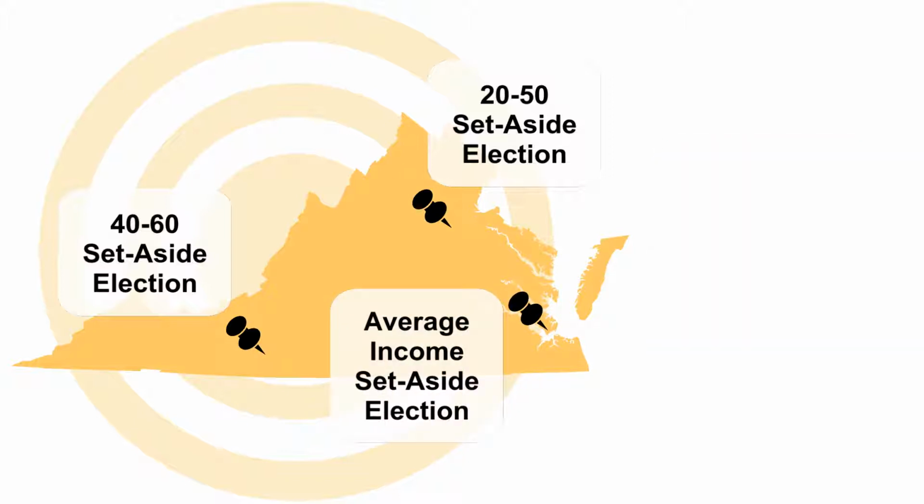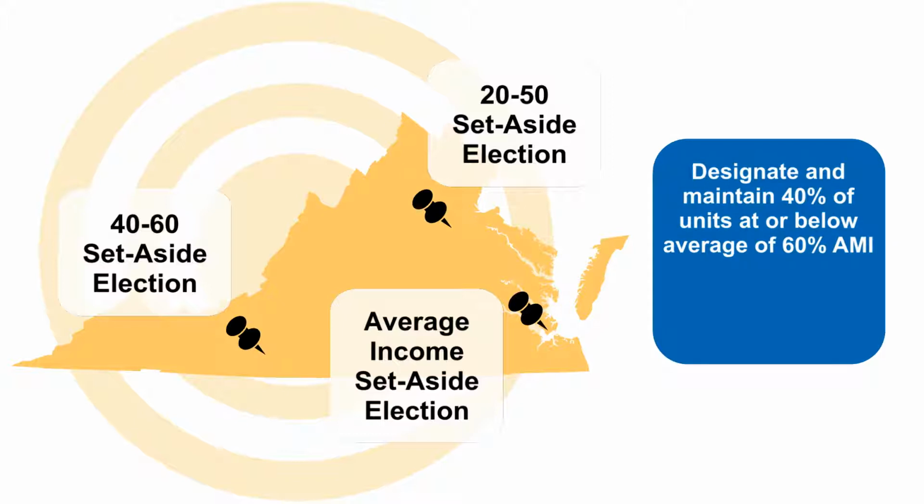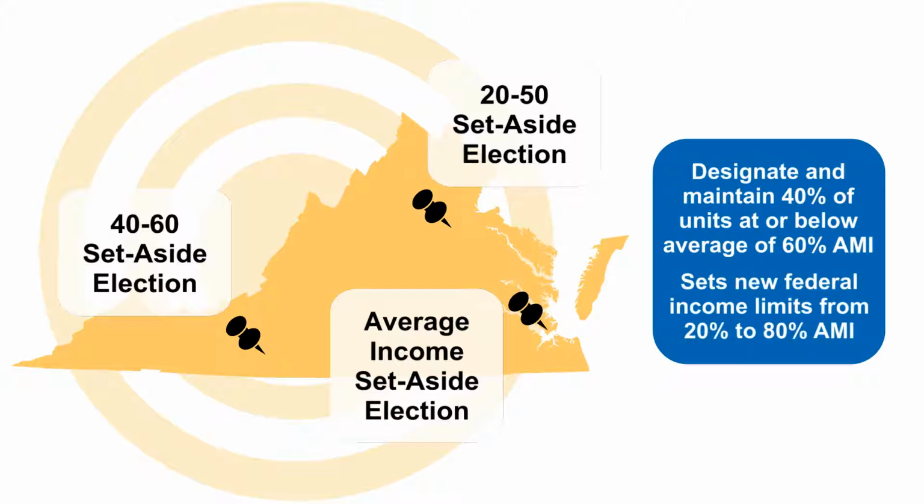Average income set-aside election means the owner must designate and maintain at least 40% of the residential units in the project at or below an average of 60% AMI and sets new federal income limits for low-income units in 10% increments from 20% up to 80% AMI.